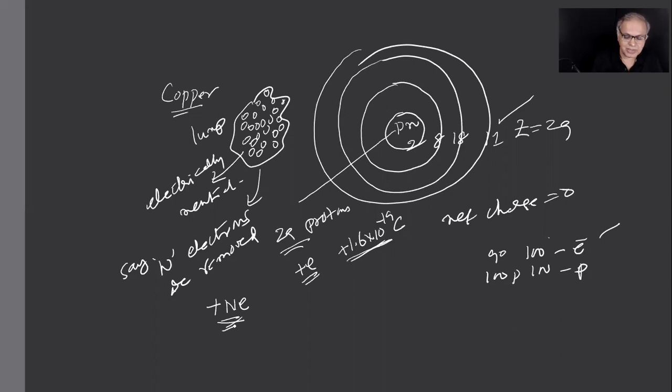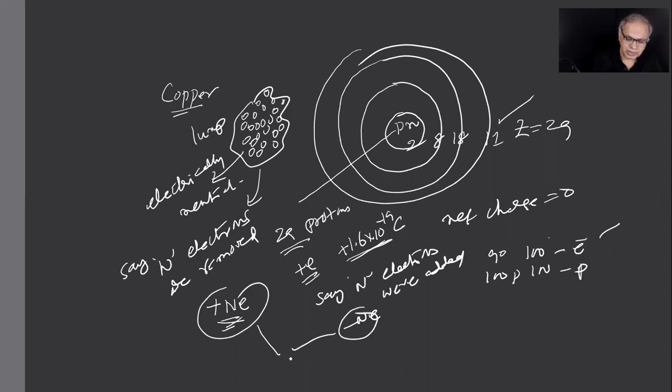That is plus Ne charge it gets. But if you somehow added n electrons to it, it will get minus Ne charge. This is what you mean by quantization.